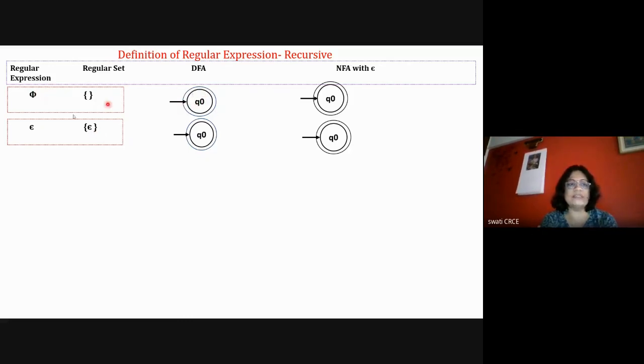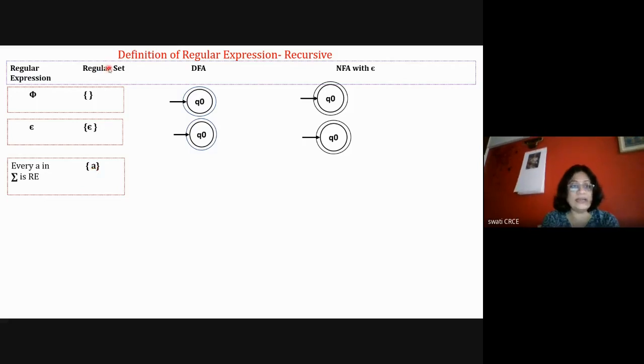Initial state is final state. For epsilon also, epsilon means nothing. So the same diagrams are there. Now we take a regular expression such as A, where A is in sigma. So I say that A is my regular set. My set contains the word A. So to draw the diagram for A, NFA, that means A is a valid word.